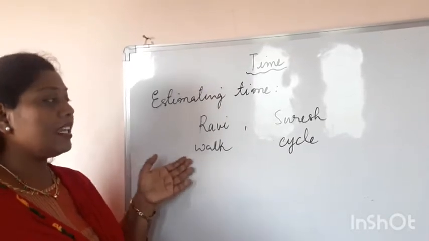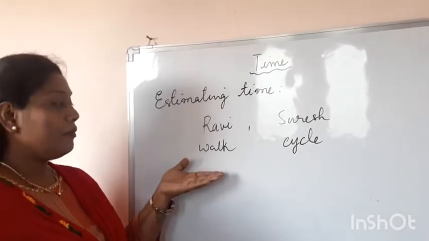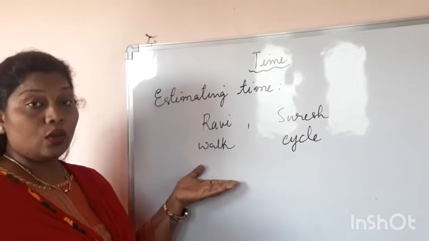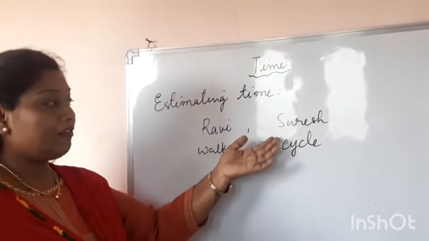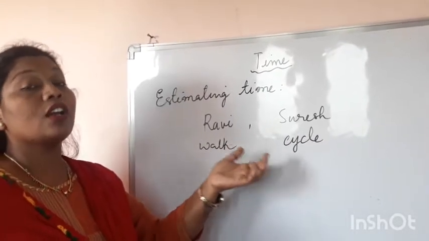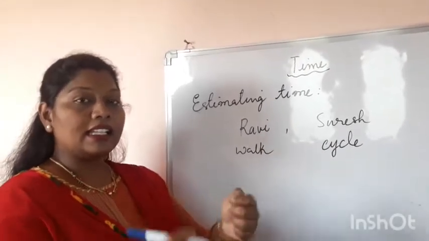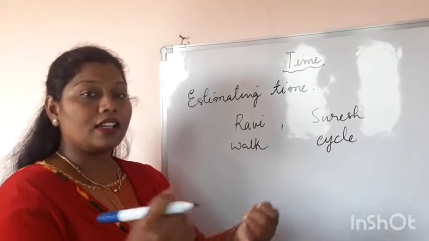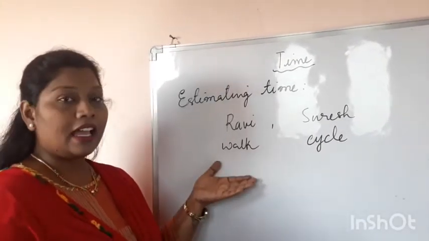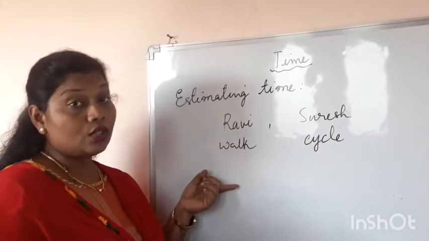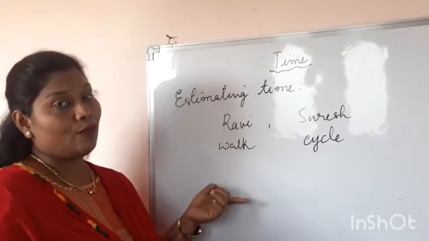By simply seeing the way in which they are going, we can directly say that definitely Suresh will go first. Why? Because he is riding a cycle, so he can go to the school very fast, rather than Ravi going to the school by walking.